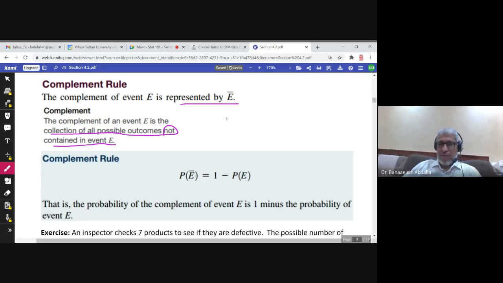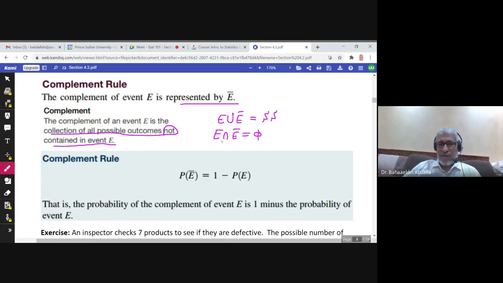So E union E complement will give you all the sample space, because any outcome in the sample space is either in E or in E complement. And now I have a question. Are E and E complement mutually exclusive? And the answer is yes. E intersection E complement is phi.